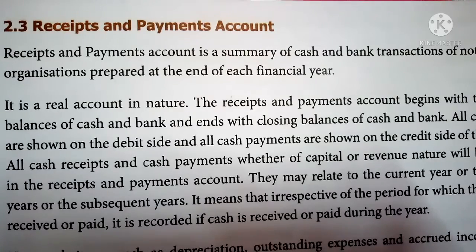So they may relate to the current year, the previous year, or subsequent years. It means irrespective of the period for which the amount is received or paid, it is recorded if cash is received or paid during the year. So in the current year, all the receipts of the business organization can be debited, whether they relate to the previous, current, or next year. And also all the cash payments should be taken to the credit side of the receipts and payments account.